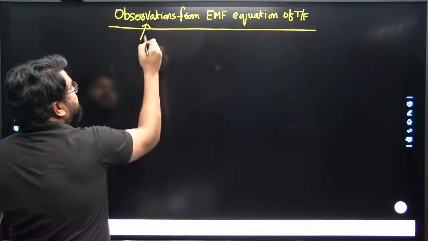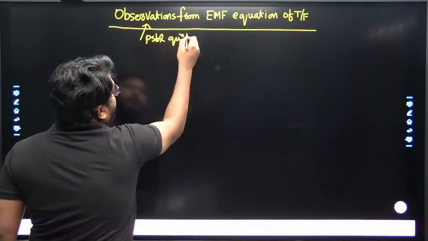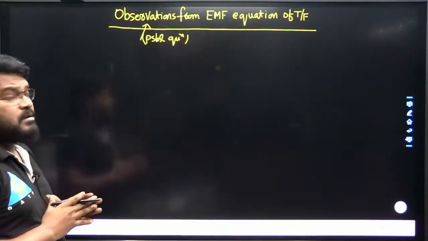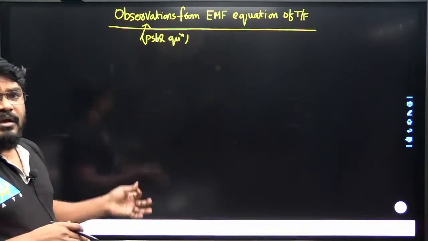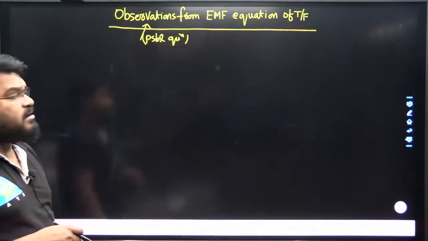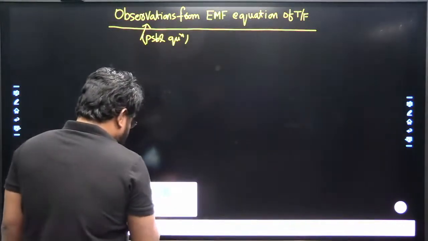Observations in the sense of possible questions in competitive exams. Everybody knows how we derive the EMF equation; even in the textbook, different methods are there. But what are the possible questions from this EMF equation of the transformer?